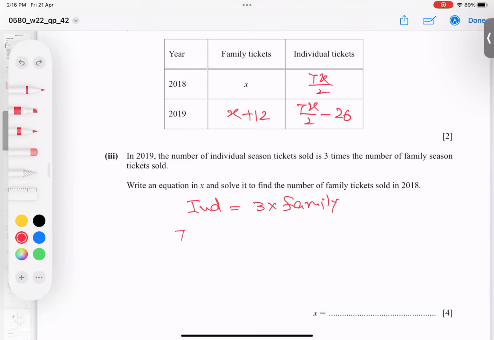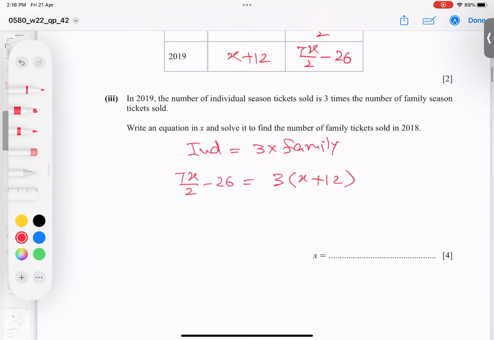So let's try to solve: 7X by 2 minus 26 equals 3 times (2X plus 12). So 3 times 2X, and 3 times 12 is 36. And 7X by 2. Some students make mistakes and try to multiply here. That is wrong. We have to make a single fraction. So 36 will go to the other side, and 36 plus 26 is 62. So when these go and add, I get 3X plus 62 is 7X over 2.